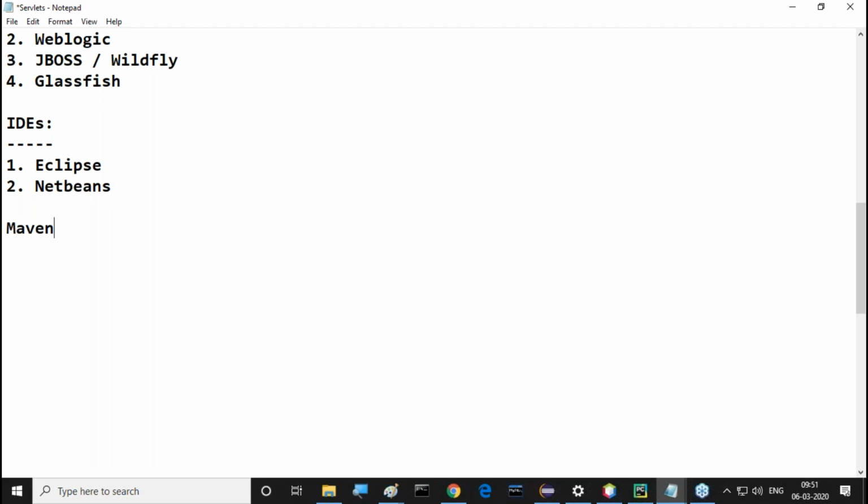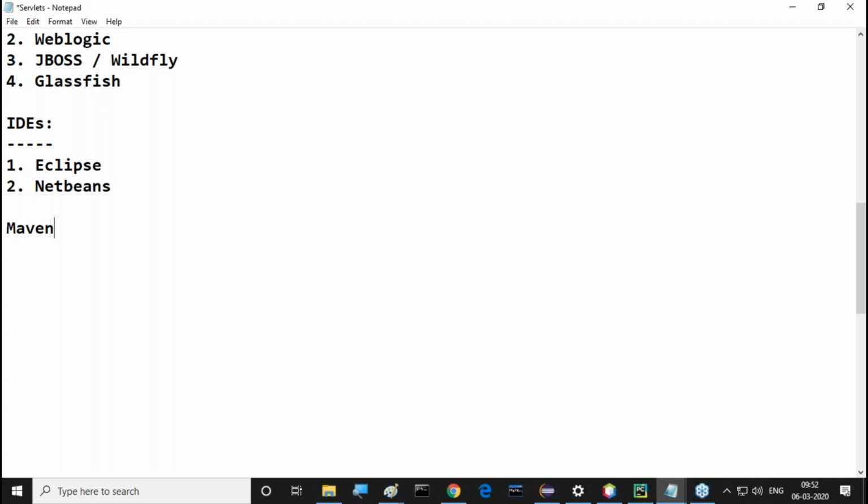Maven with standalone programs, Maven with the JDBC program, Maven with web applications. Up to that level, I will show it. By that, we are getting some clarity on Maven also. So I will include this Maven in our syllabus, no need to worry for that. But at the end of the course, I will discuss this Maven. That will be the continuation part for our frameworks.